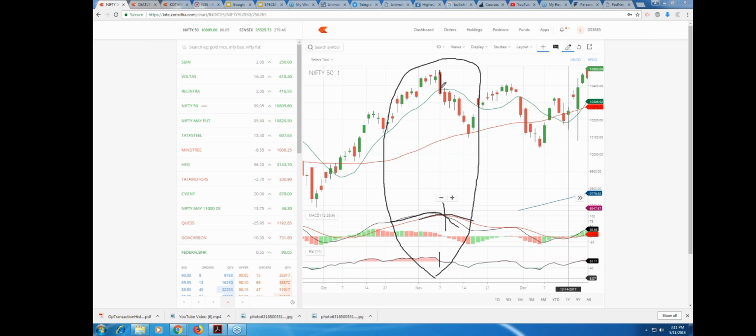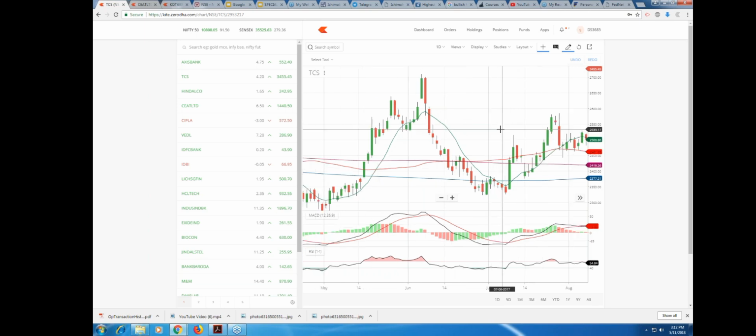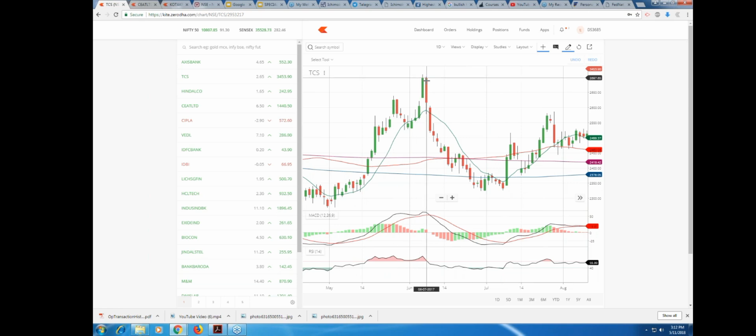This was a trade from the top, right? Let me show you a few more. Yes, right? Look at this beautiful trade. You can see that on this day there is a tweezer top and the bearish engulfing candle, MACD crossover, RSI crossover, and the stock has fallen down, right? I hope I'm making sense.